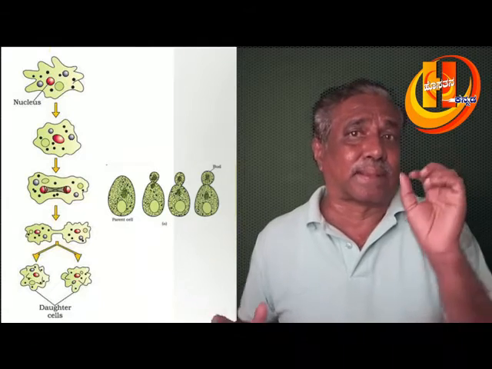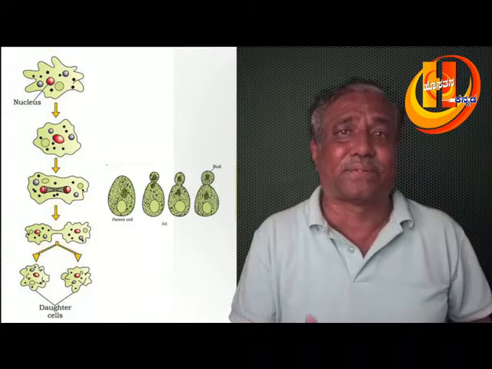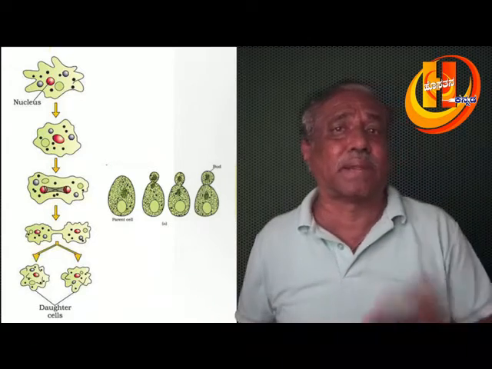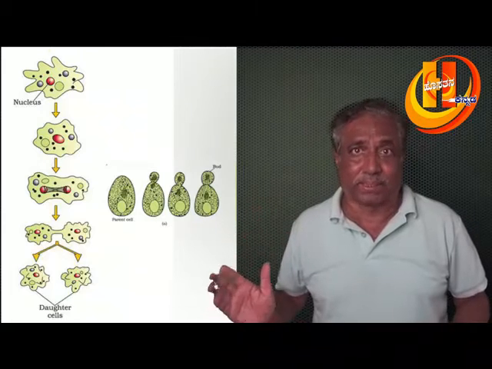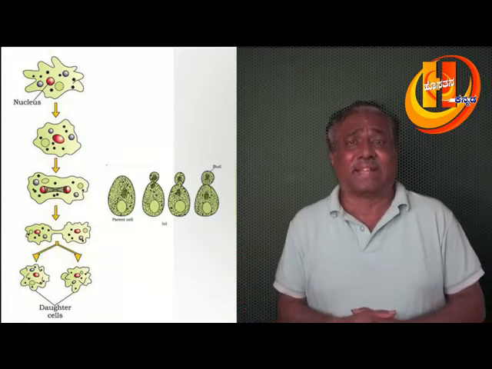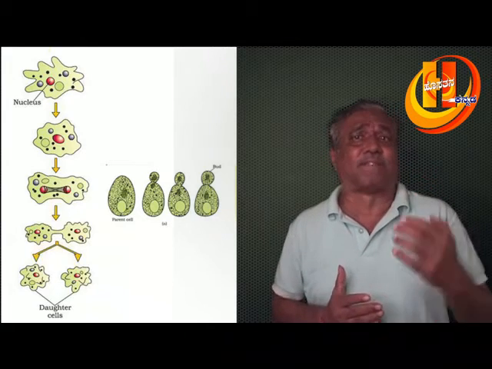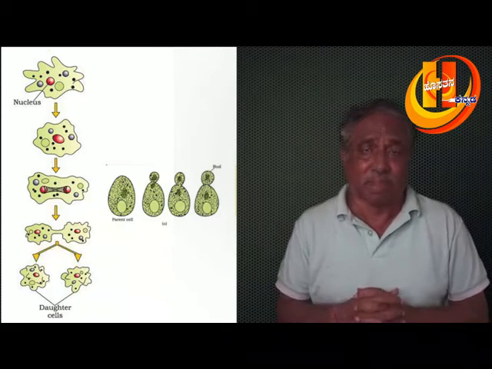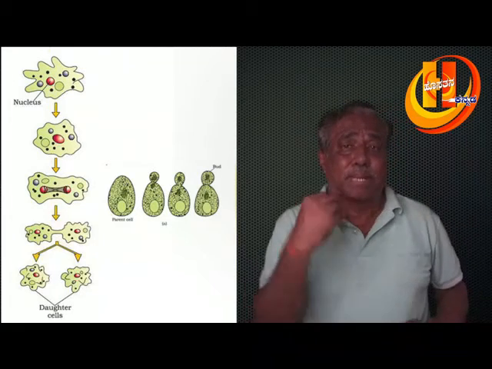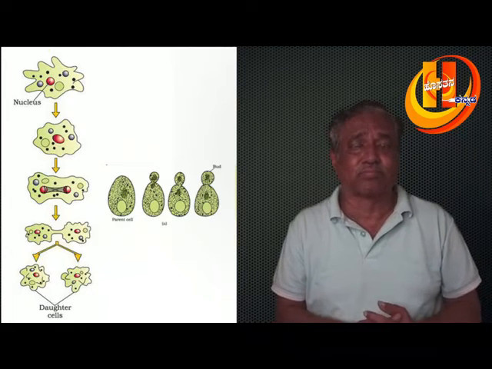Here, some organisms are said to be immortal. That means in binary fission, no portion of the parental body is left behind, and hence they are said to be immortal. And asexual reproduction in most of the algae and a few fungi takes place by the production of zoospores.